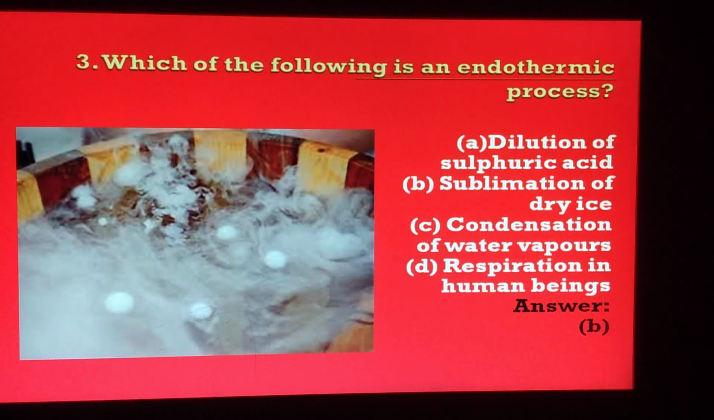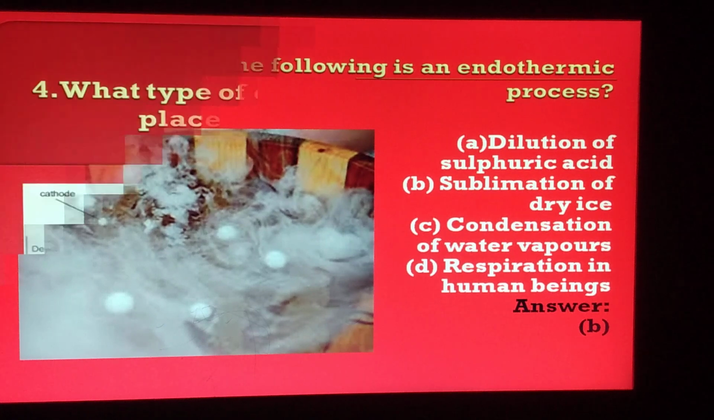The third question: which of the following is an endothermic process? The first option: dilution of sulfuric acid, sublimation of dry ice, condensation of water vapors, respiration in human beings. So your correct answer is sublimation of dry ice. As you can see in the picture, that is the picture of dry ice.